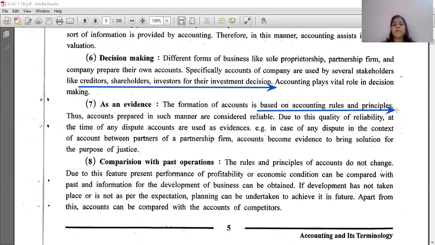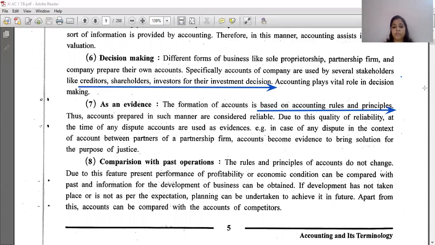Is it clear? Take an example, there are two partners A and B. Now what happens? A has the constant habit of withdrawing amounts from the business because their income is also there. And B has the habit, okay, I don't want to withdraw until and unless it is necessary. Now what is the effect? One partner is withdrawing, the second partner is not withdrawing. So the balance of the total amount of the firm would be different. And if there is any dispute, these accounts will be helpful in solving these disputes. Yes, this is the amount you had withdrawn on this date, this date, this date. I had not withdrawn any amount. Right. So it acts as evidence. It's a simple example. Many other examples can be related.